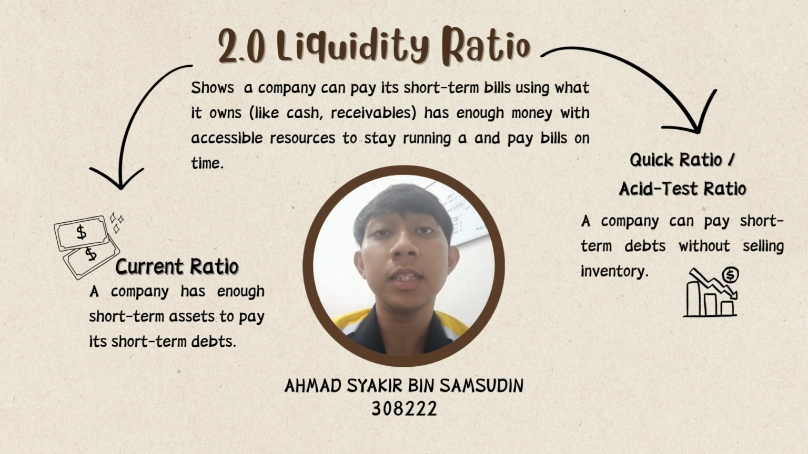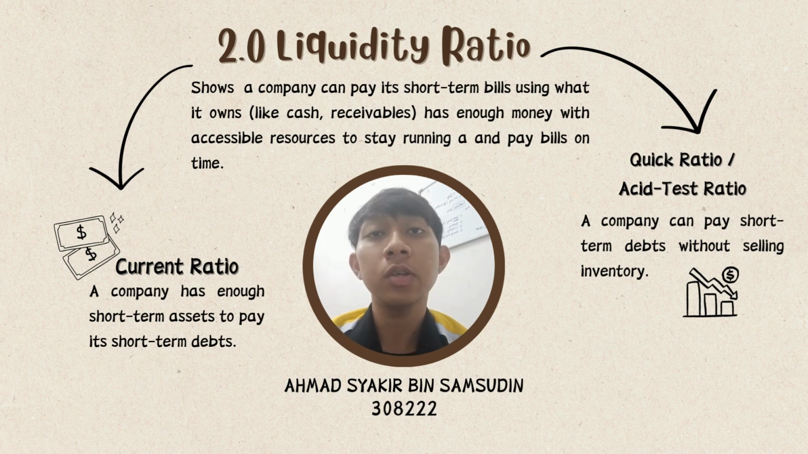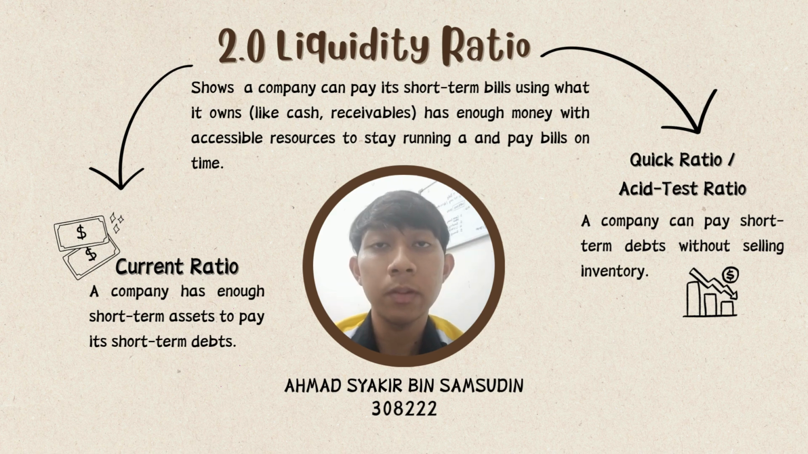The first one is liquidity ratio. The liquidity ratio is a financial metric for a company to determine the capacity to pay short-term debt by using its current assets and liquid assets, for example, like cash and accounts receivable.